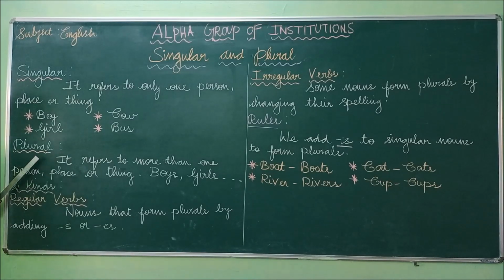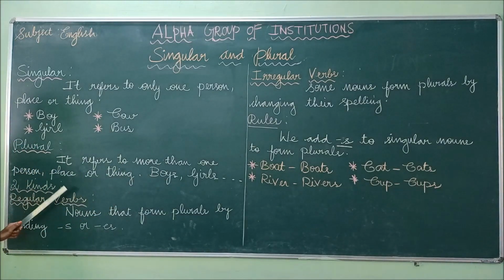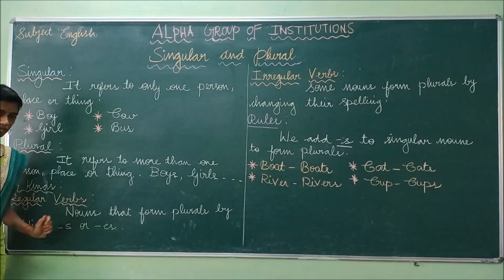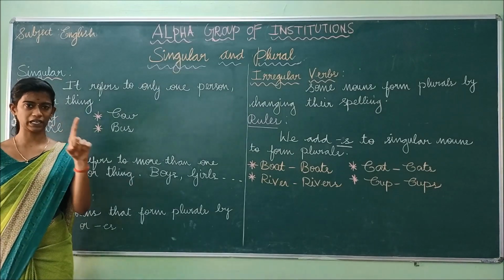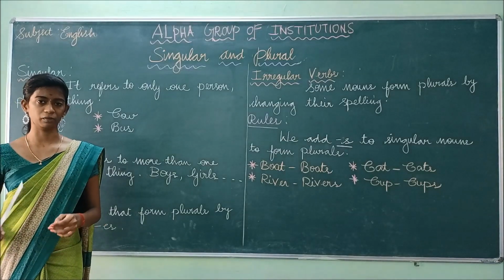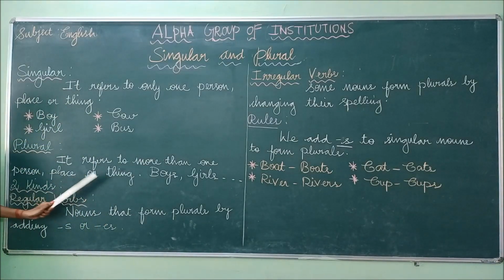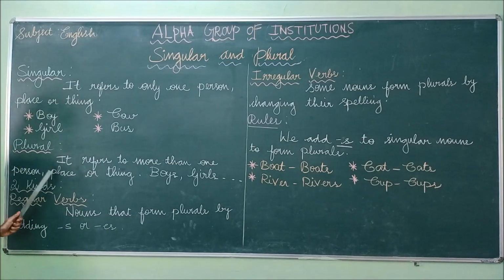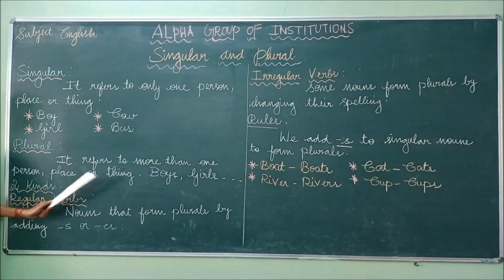Very good. Now let us see what is meant by plural. So plural, it refers to more than one person, place or thing. So plural is nothing but the opposite of singular. In singular there will be only one, but in plural form there will be more than one. Okay, more than one person, place or thing.